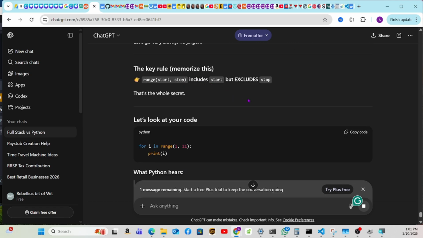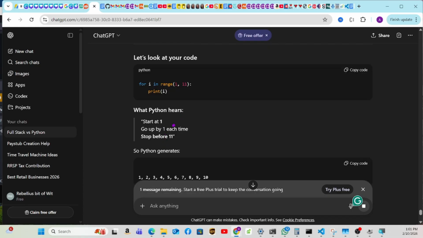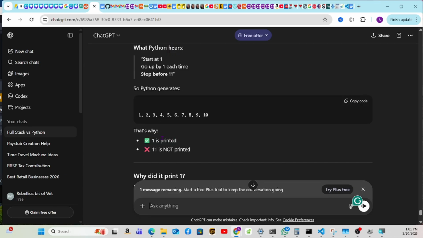The key rule, memorize this: range start, range stop. Include start but exclude stop. That's the whole secret. Let's look at your code. For i in range 1 to 11, print i. Python starts at 1, goes up by 1 each time, and stops before 11. So Python generates 1 to 10. That's why 1 is printed and 11 is not printed.